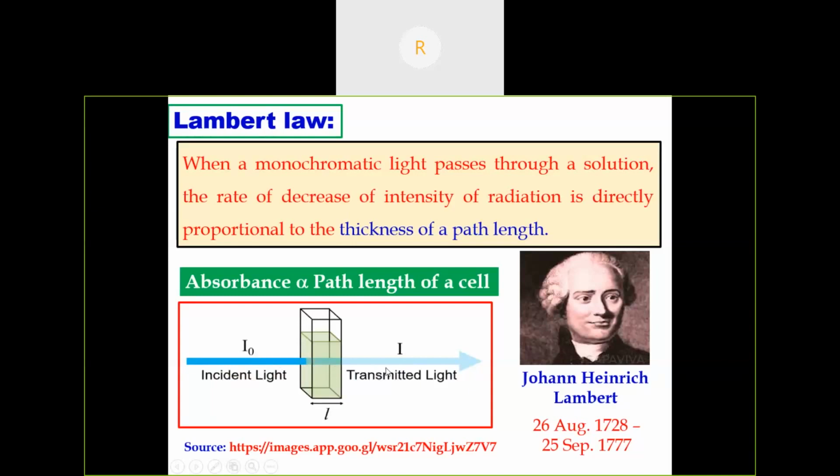After passing through the cell, some radiation will be absorbed by the absorbing species present in the solution, and some will be transmitted. Suppose I0 is 100, and 10% of the light is absorbed by the solution. Then IT, the transmitted light, will be 90%.